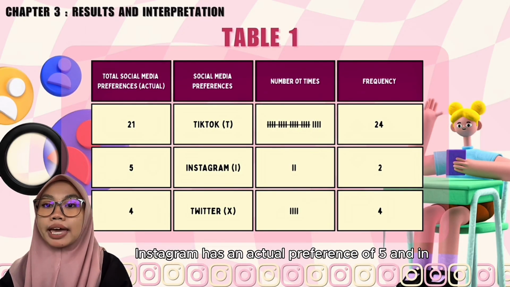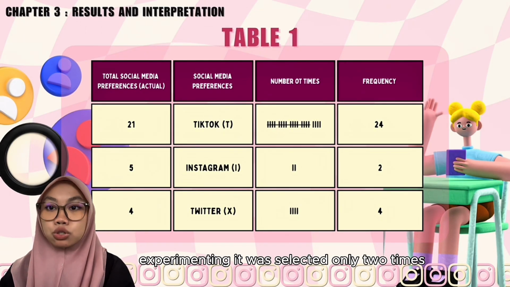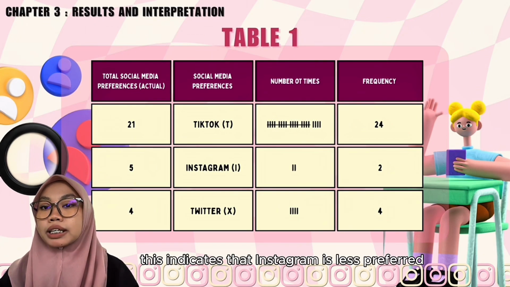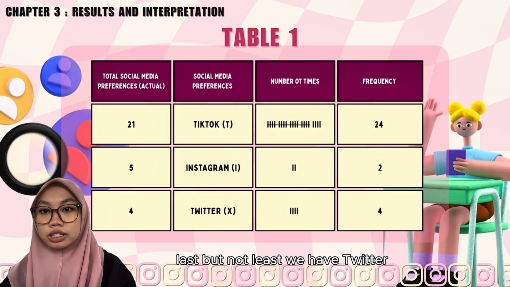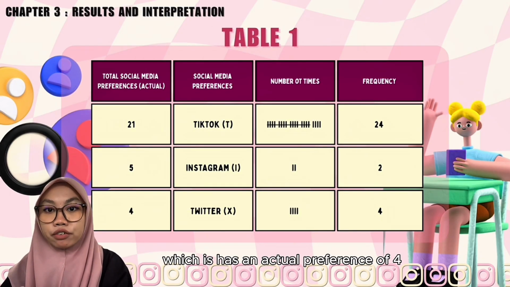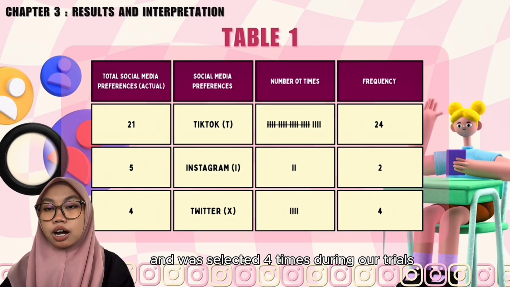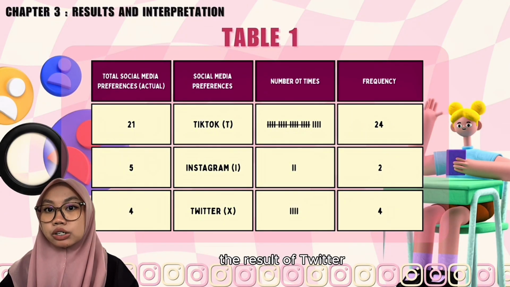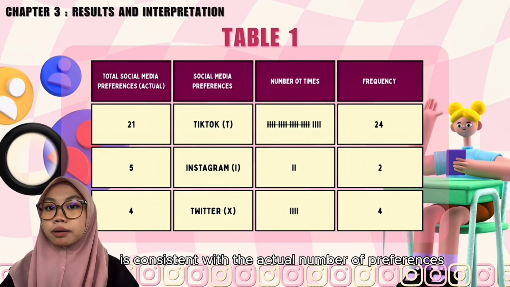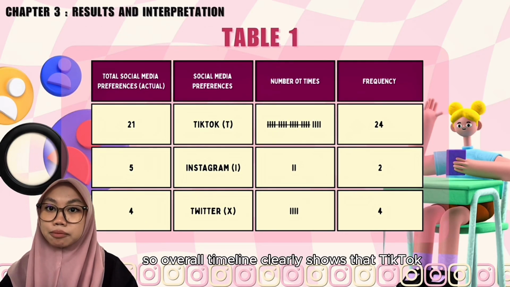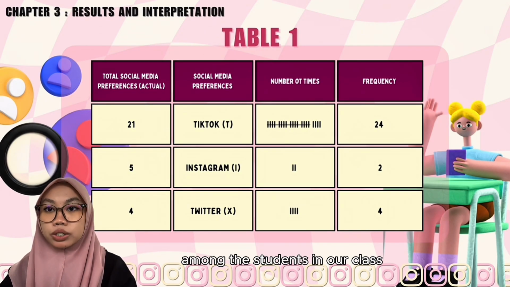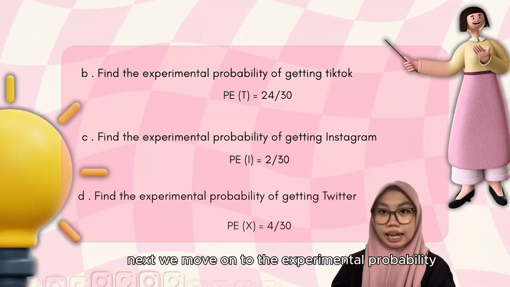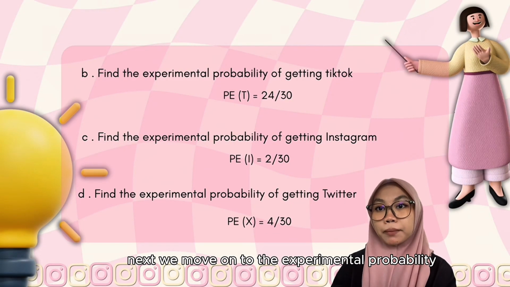Next, Instagram has an actual preference of 5, and in the experiment, it was selected only 2 times. This indicates that Instagram is less preferred compared to TikTok. Last but not least, we have Twitter, which has an actual preference of 4 and was selected 4 times during our trials. So this means the result of Twitter is consistent with the actual number of preferences. So overall, Table 9 clearly shows that TikTok is the most popular social media platform among the students in our class. Next, we move on to the experimental probability.